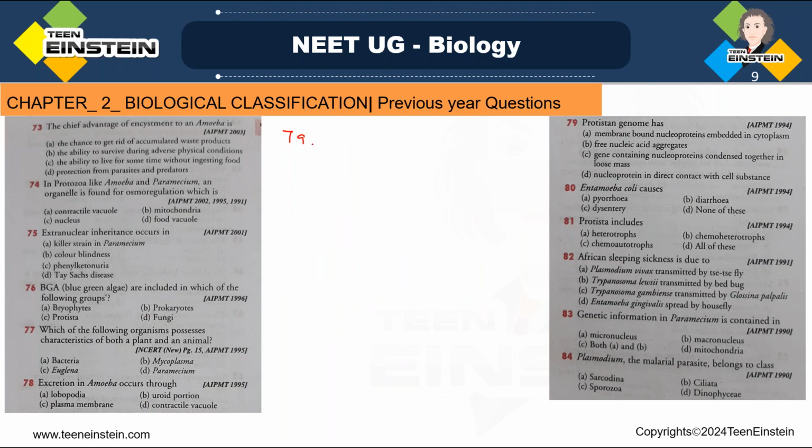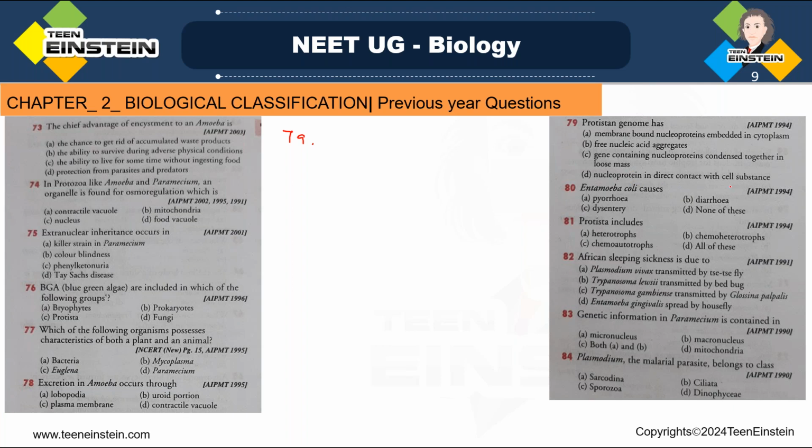Question number 79. Protistan genome has option A, membrane bound nucleoprotein embedded in cytoplasm, option B, free nucleic acid aggregates, option C, gene containing nucleoprotein condensed together in loose mass, and option D, nucleoprotein in direct contact with cell substance.